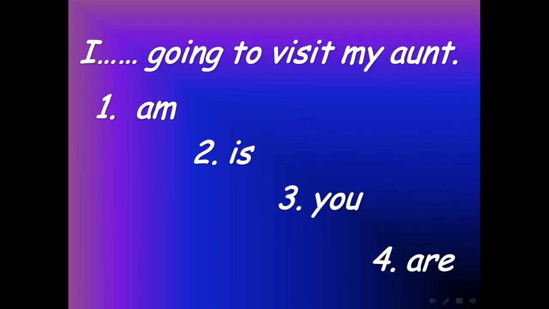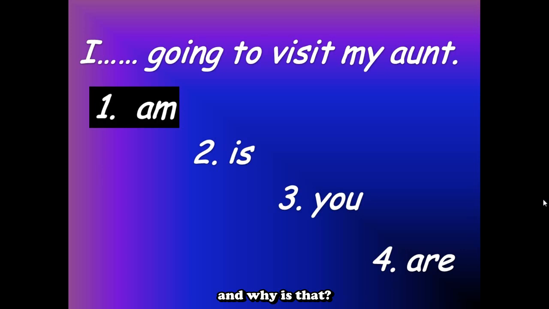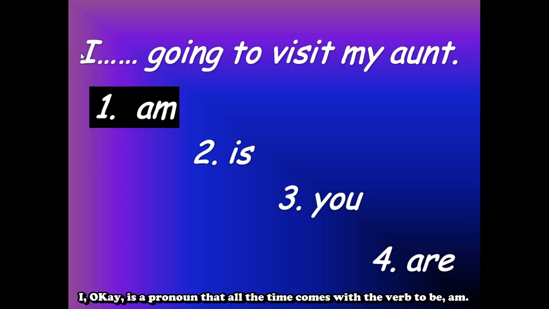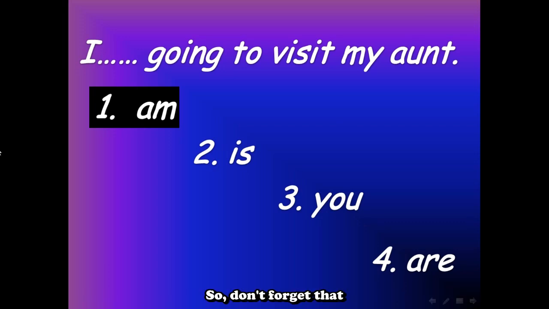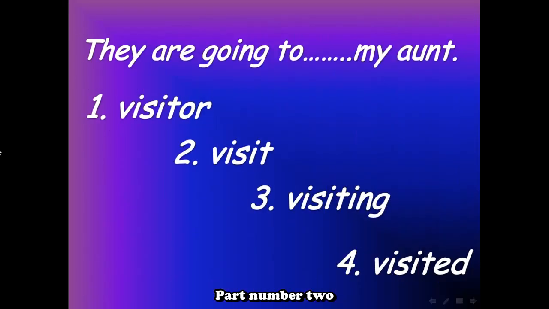I am going to visit my aunt. I is going to visit my aunt. Are you going to visit my aunt? I are going to visit my aunt. And the correct answer is I am going to visit my aunt. Why is that? I is a pronoun that all the time comes with the verb to be am. So don't forget that.